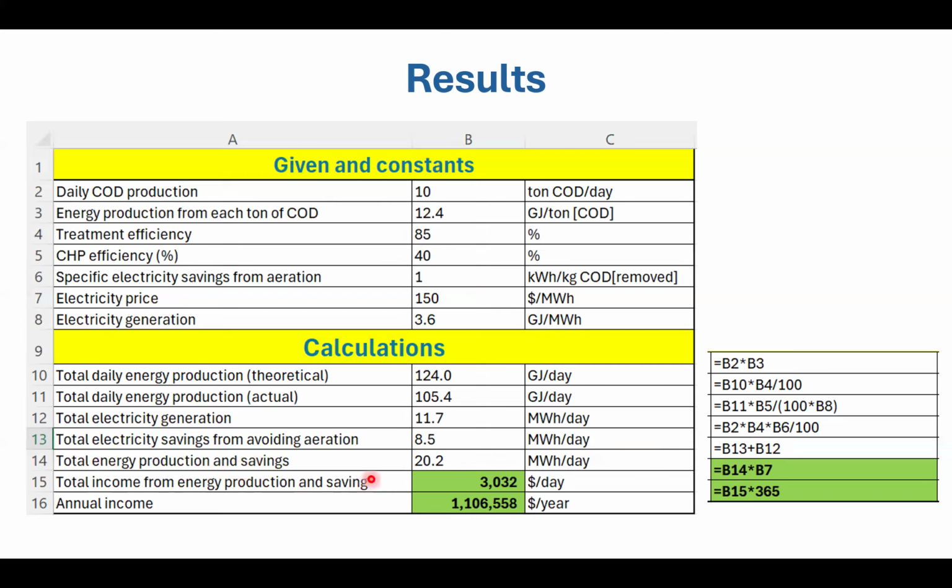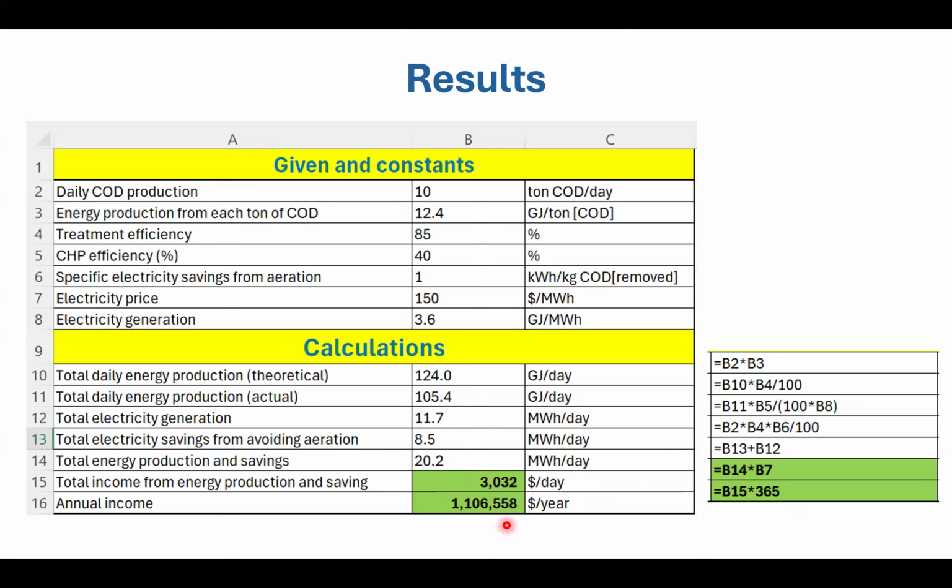So total energy saving will be B13 plus B12, the energy generated from electricity and the energy saving from aeration. Adding this together, times the price of each megawatt hour, which in this case is $150 per megawatt hour,